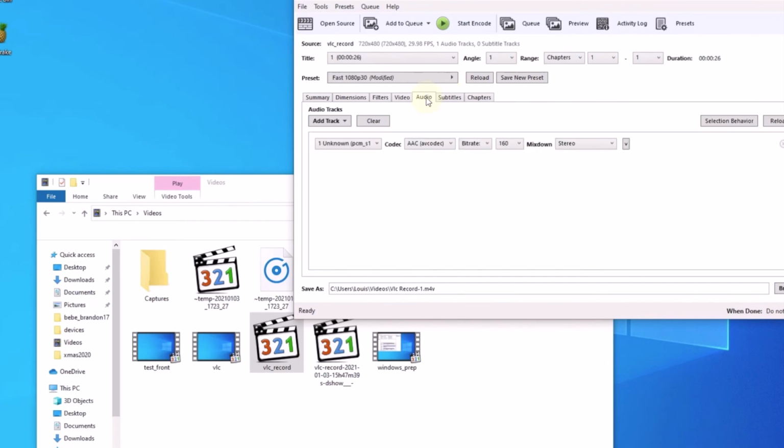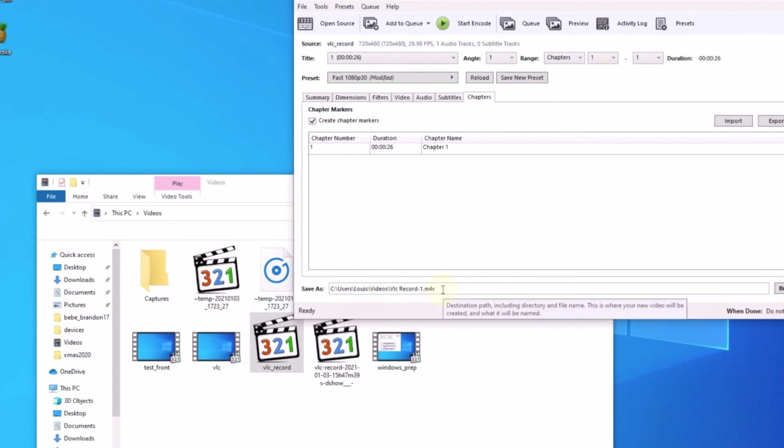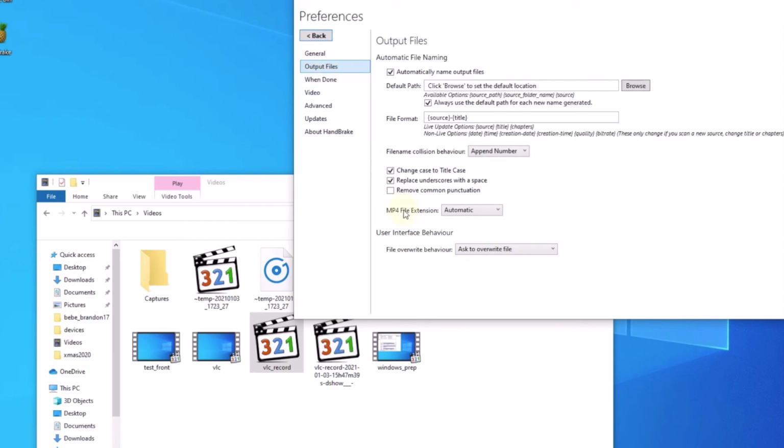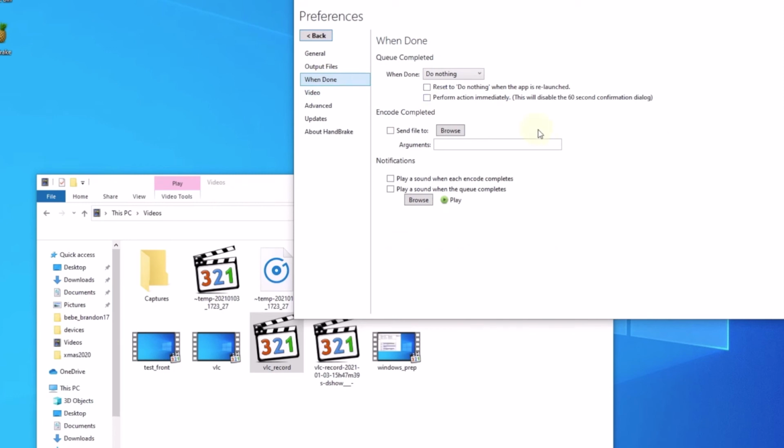So for the audio, they're going to save as. Now this one is M4V. So we're going to go to preferences, and instead of output file automatic, we want MP4. When done, do nothing.